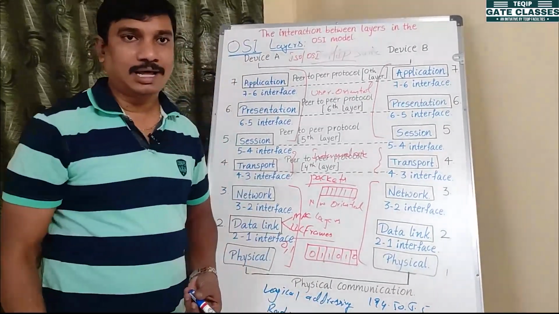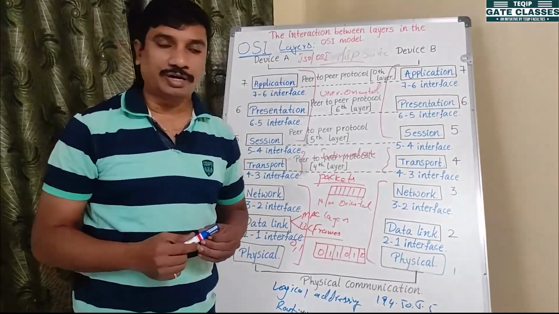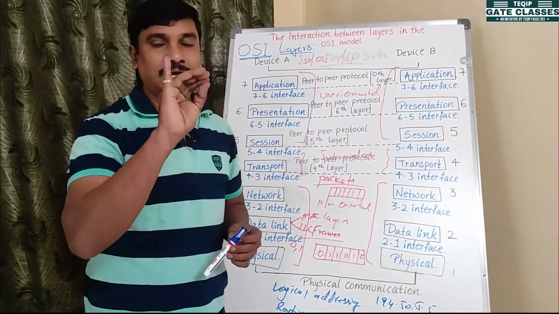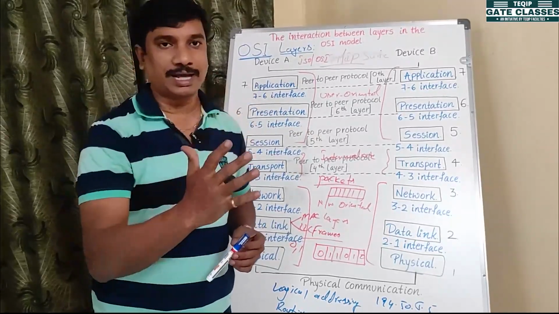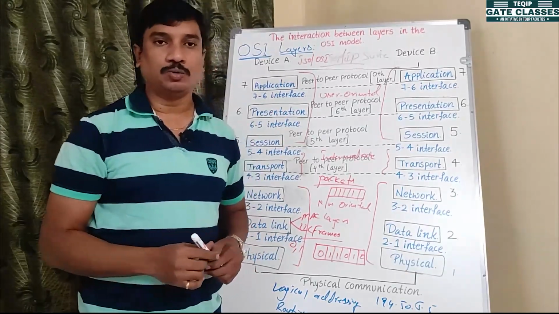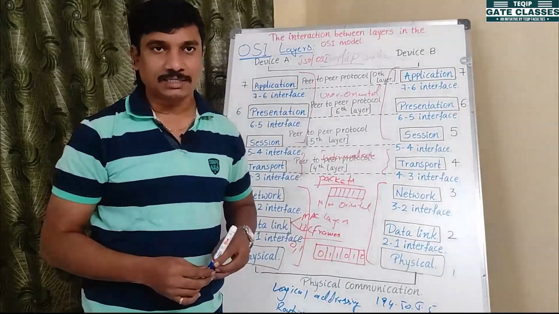In logical addressing, we already discussed IP address classes in the classes. What are the different classes? Class A address, Class B address, Class C address, Class D address, and Class E address. It can be divided into five classes. This is a valid point. I will tell you that a GATE question will also come on the IP address classes.